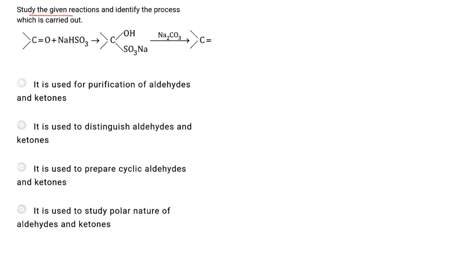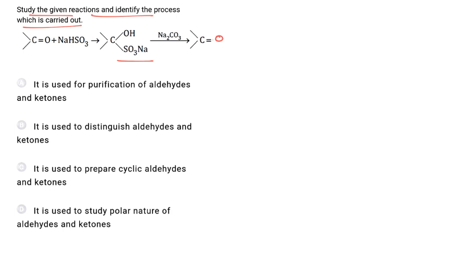Study the given reaction and identify the process which is carried out. Now, when carbonyl compounds are treated with NaHSO3, they are converted to the sodium salt of sulfonic acid, and this sodium salt, when again treated with sodium carbonate, is converted back to the carbonyl compound.